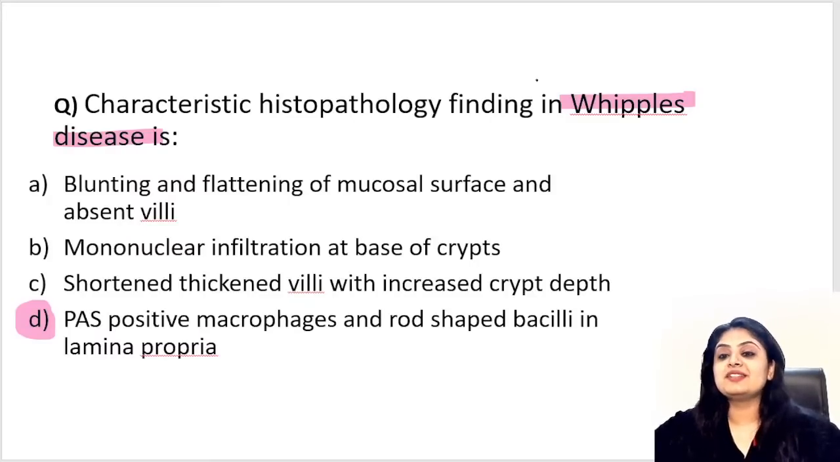Okay, so yes, what about Whipple's disease? The answer D is unanimous, everyone knows. Okay, the answer D is known. I'll come to that. First, what was everything else? See, mononuclear infiltration, this is a very vague thing. They have written just anything.